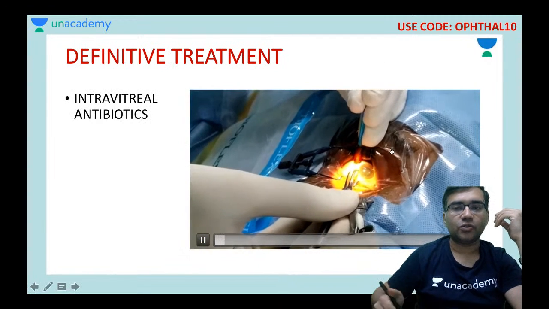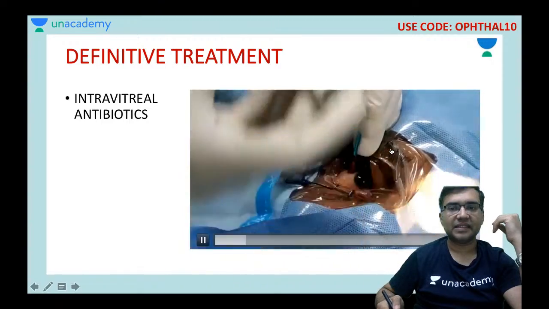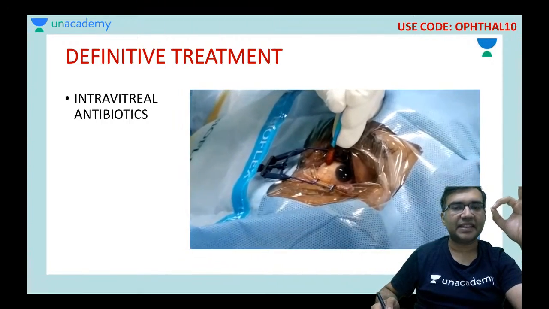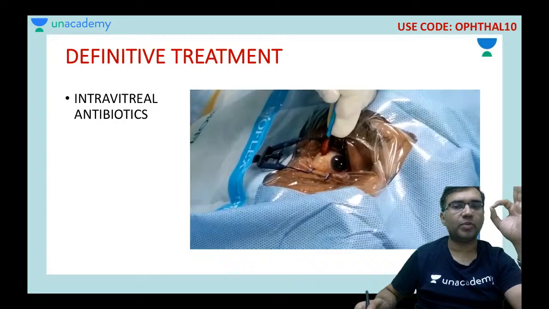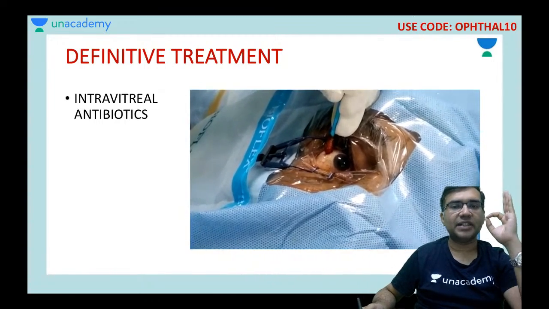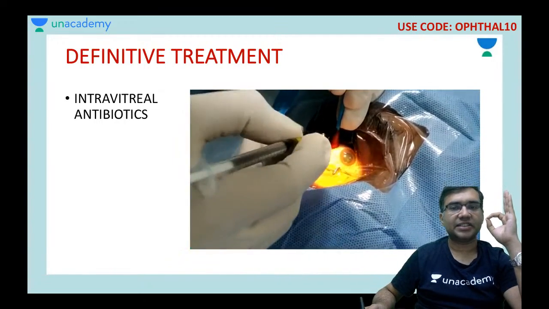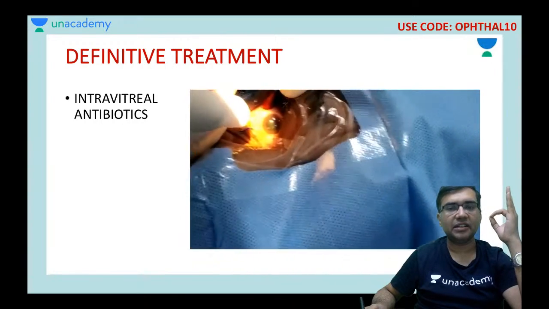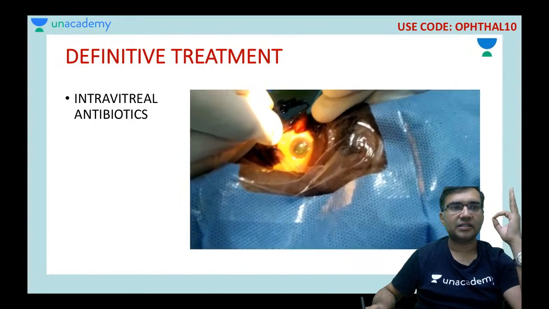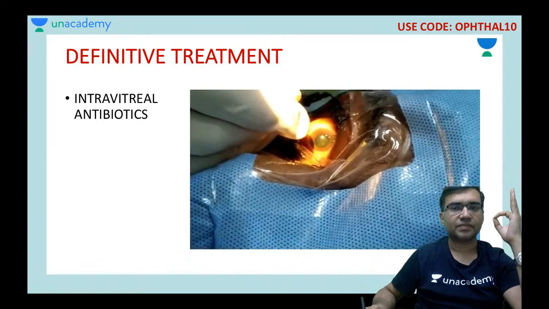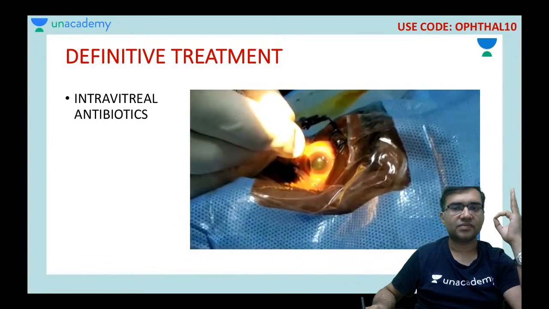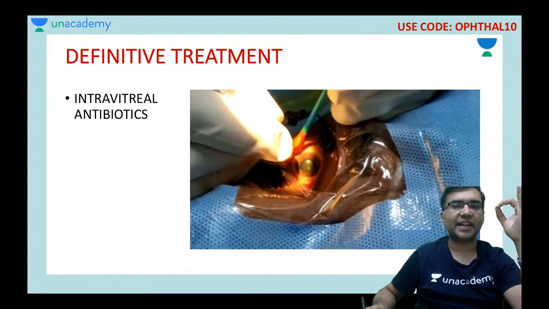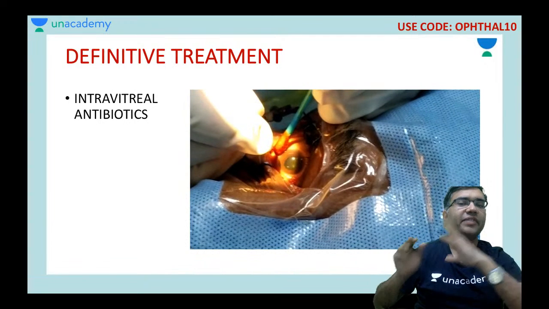So see the video. So after basically seeing the 4 millimeter mark, I am putting the injection. Can you see, with the 30 gauge needle, I am putting it straight in the vitreous cavity.